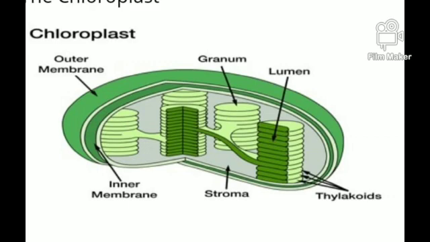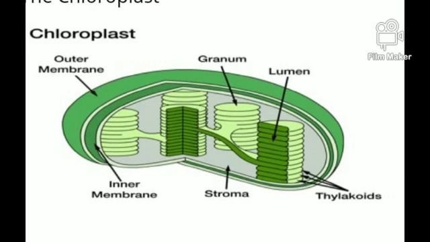Chlorophyll is classified into two types, chlorophyll A and B. Chlorophyll A is bluish green and chlorophyll B is yellowish green. Nearly 250 to 400 of these molecules are grouped together for harvesting light and form a photosynthetic unit in the thylakoid.